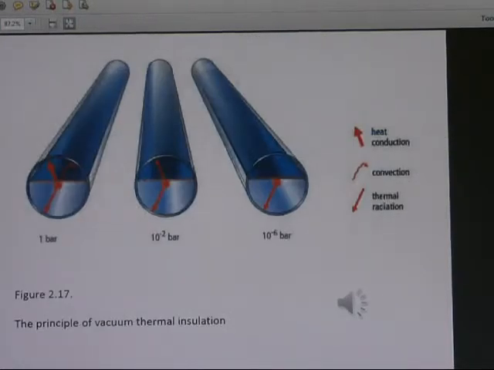So this is the frequent thermal insulation. Inside you can see the heat conduction, heat convection, and the thermal radiation. Frequent thermal insulation, heat conduction, heat convection, and thermal radiation you can see in this part.